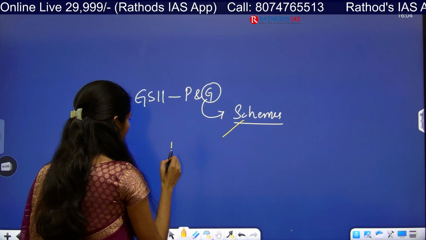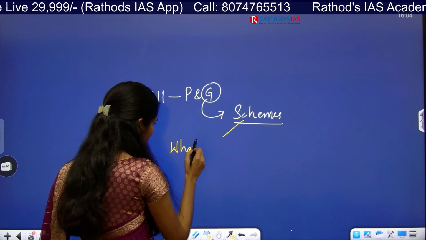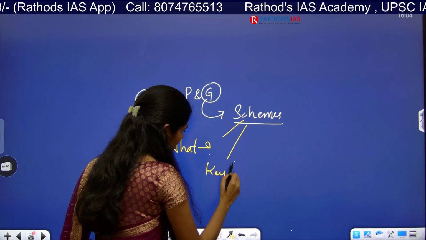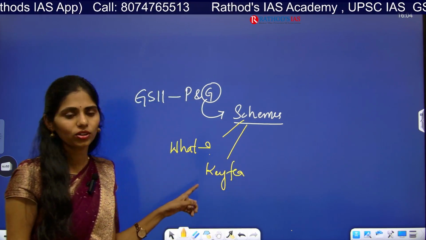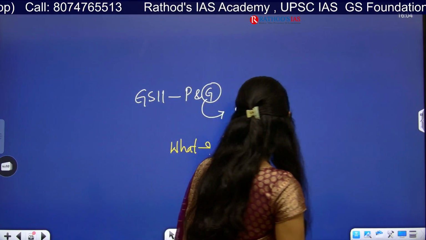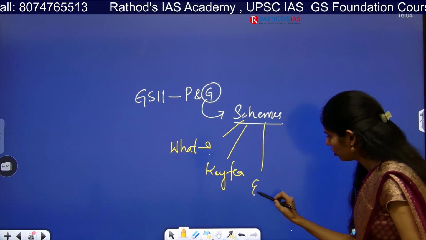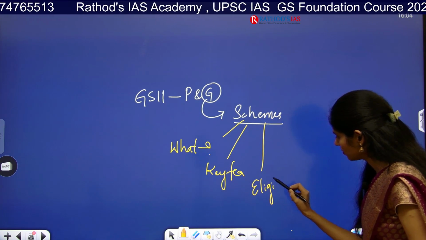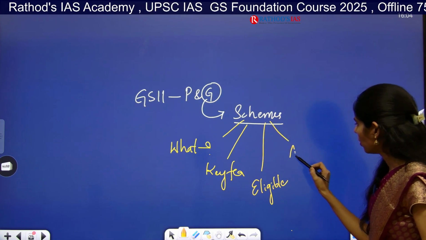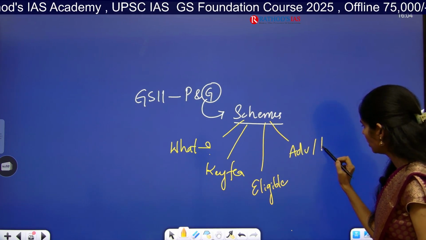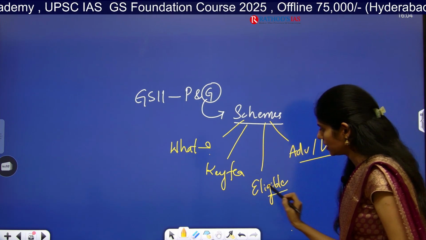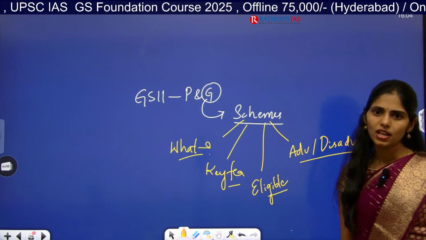The first one is you have to see what that scheme is about, what the key features are. Venkatesh, please make a note. Whenever you get a scheme, you have to know what that scheme is about, what the key features are, who is eligible. Next is what the advantages or disadvantages of that scheme are. All these things are very important.